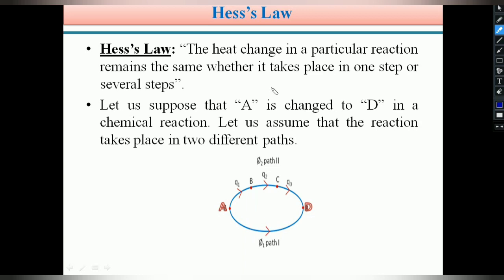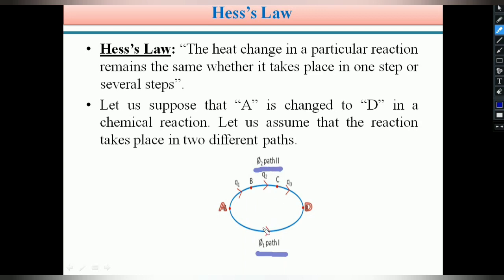So to explain the Hess law concept, we can choose one example. Suppose a chemical substance A is converted into chemical substance D. So let us suppose that A is changed to D in a chemical reaction. Students, you can assume a chemical reaction. Your reactant is A and the product is D. So A is converted into D. This conversion, suppose you can assume that it takes place in two pathways. This is path 1, and this is path 2. This is another way of the conversion of A into D.